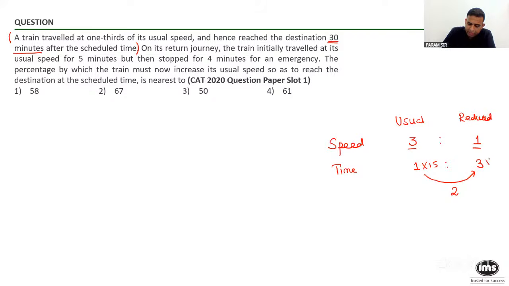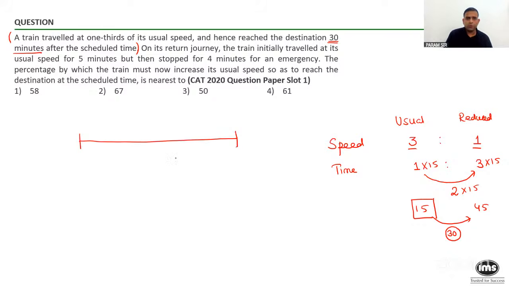If I multiply by 15, I hope you will see that this will become 15, this will become 45, and you will take 30 more minutes in the second case. Yes, the ratio thing is very, very important. So I know now that normally I will take 15 minutes. Now understand, I will not do anything.